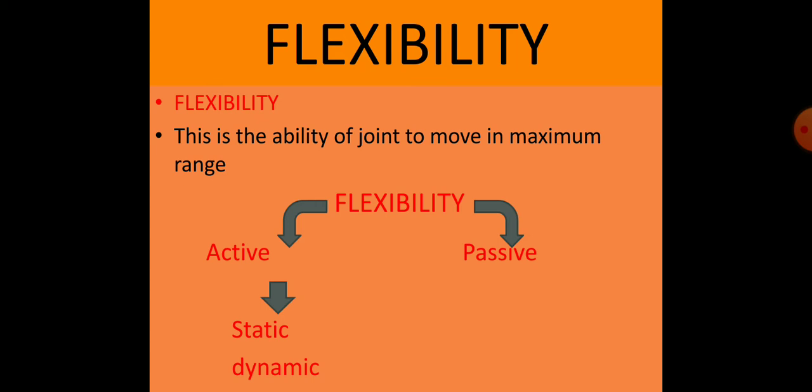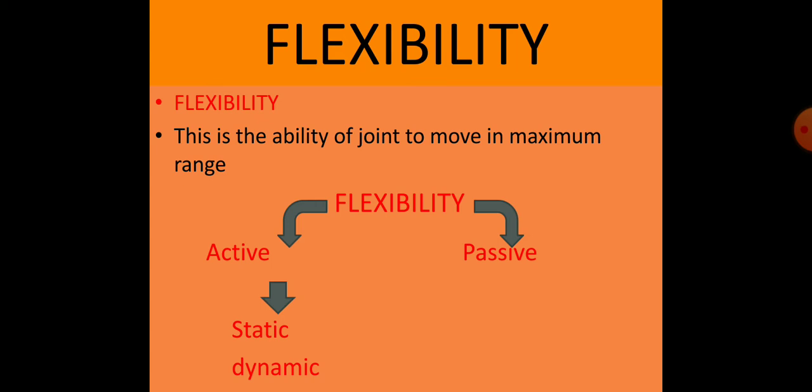Active flexibility is there when the body joints are moving in maximum range without any external help. Like we can bend our body joints by the help of others. So in active we are not taking any external help. It is the ability of the body to move in maximum range itself.